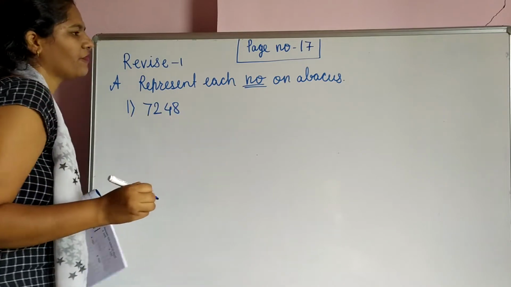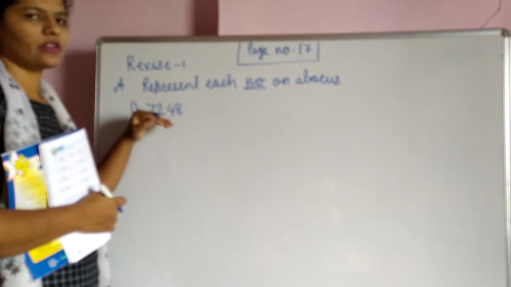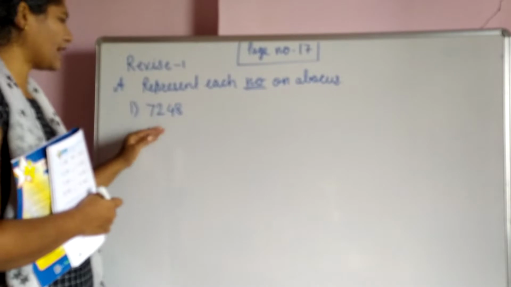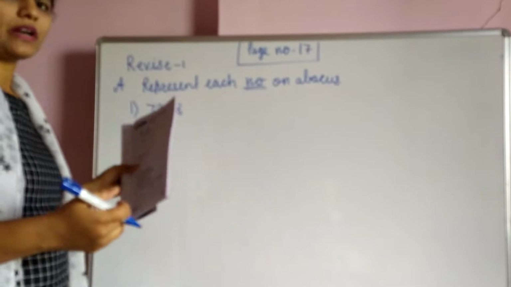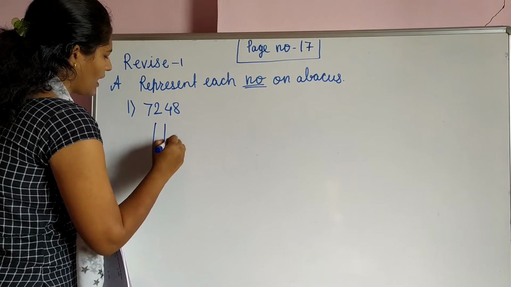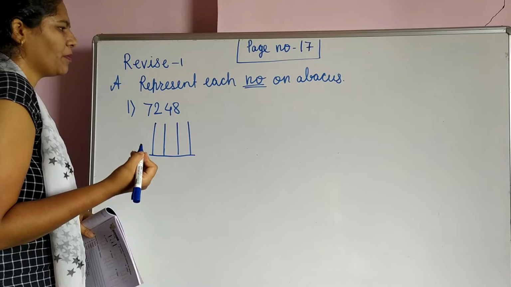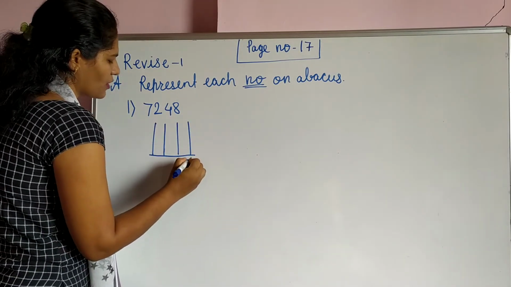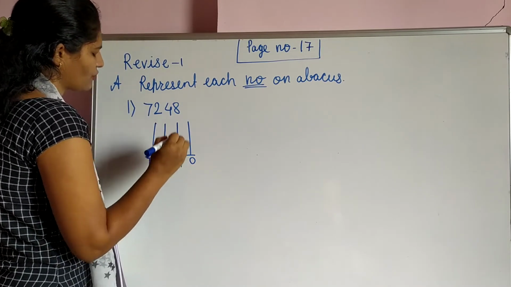7248. Student, when you are solving your sums, each time numbers are there, say this number loudly. It means you understand how to read this number. So whenever you are writing a number, you have to read this number loudly. So now we have to show this number on abacus. What is this? This is the abacus. We saw it in a before period. So first, we give here places: ones place, tens place, 100 place, and 1000 place.